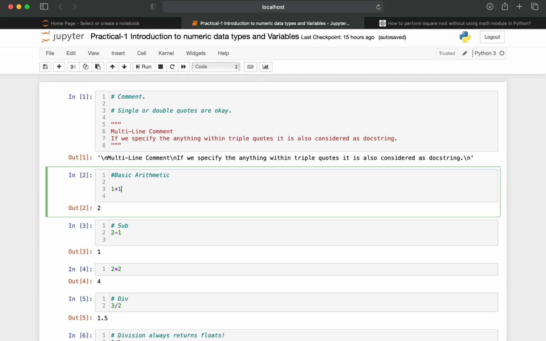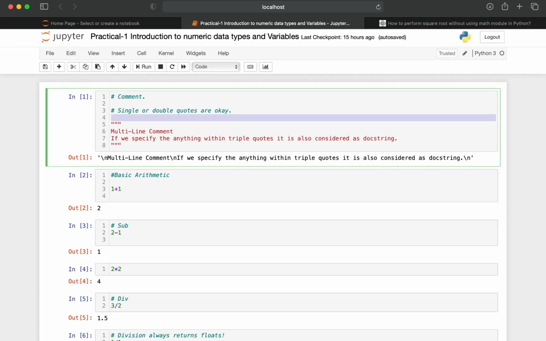But there may be multiple lines which are to be commented. In order to do that, we can't go on specifying hashtags for each and every single line. To overcome that, we can use triple quotes. Within the triple quotes, we can write multiple lines which comments out all the lines present within those triple quotes. If we specify anything within the triple quotes, it is considered a docstring, and I'm going to discuss this docstring in my upcoming videos when I talk about functions or other built-in functions.